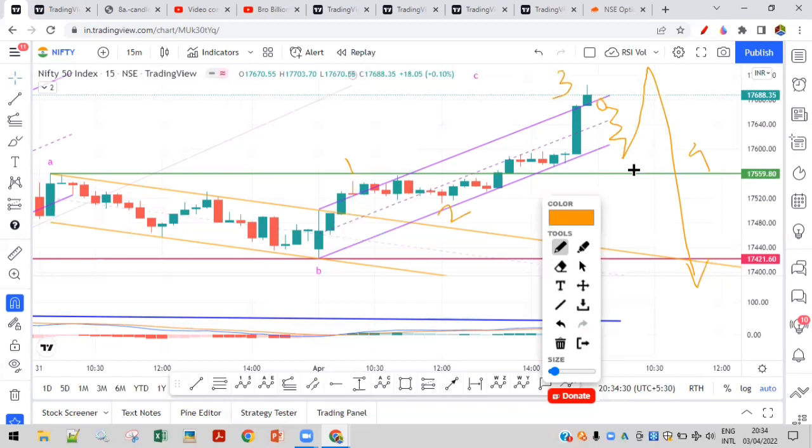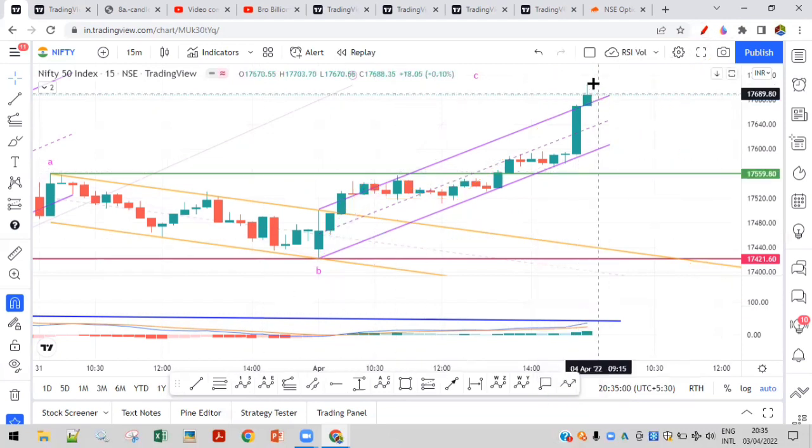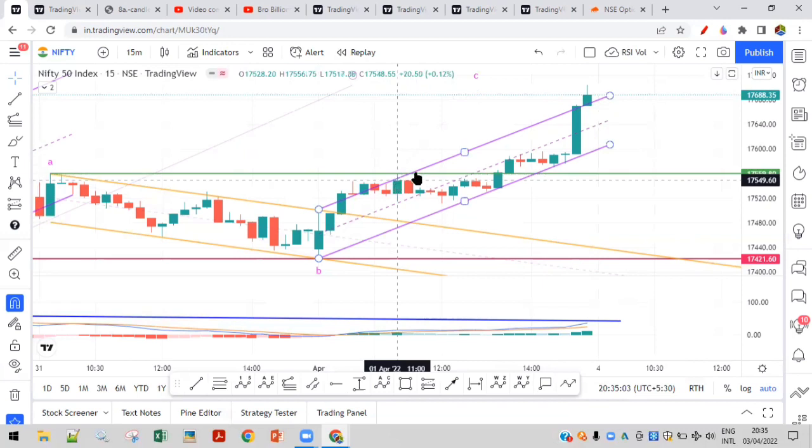The fourth wave should be a sharper wave, because the second wave was a sluggish wave. So the fourth will be here somewhere, and the fifth will go on the upside. It should go 17,600 to 17,550 max. It should not break this top, otherwise this wave count will be invalid. I hope you understand: by the Elliott wave principle, wave 4 is not allowed to break the top of wave 1.